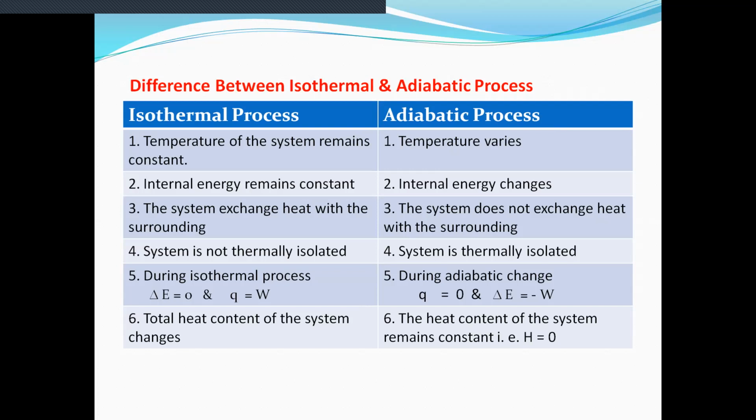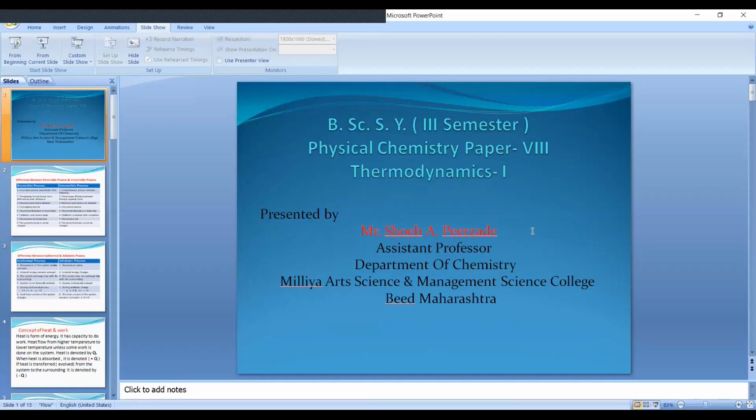Fourth point, in isothermal process the system is not thermally isolated, while in adiabatic process the system is thermally isolated. Now, during isothermal process internal energy remains constant, that is, the value of delta U is 0. So according to the first law, what is the first law equation?